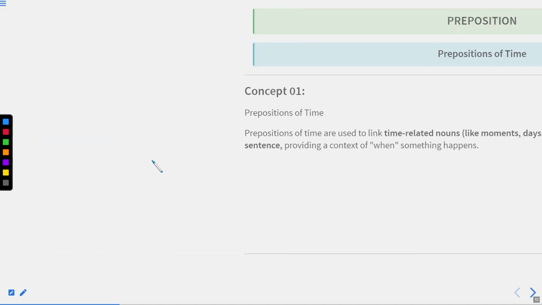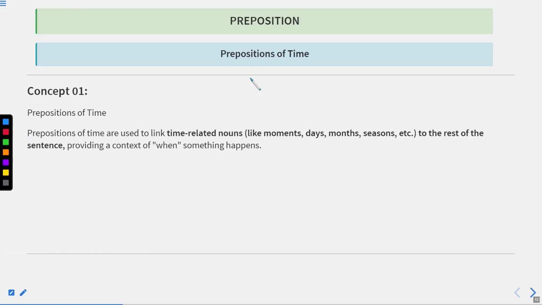Now let us move to the next one. Now we'll discuss some concepts of prepositions. So here we'll first of all discuss prepositions of time. As I told you, we'll elaborate these prepositions in our later slides. We have already learned the prepositions of time, and now we are going to elaborate those. So this is concept number 1, where we'll discuss prepositions of time. Prepositions of time are used to link time-related nouns like moments, days, months, seasons, etc. to the rest of the sentence, providing a context of when something happens.